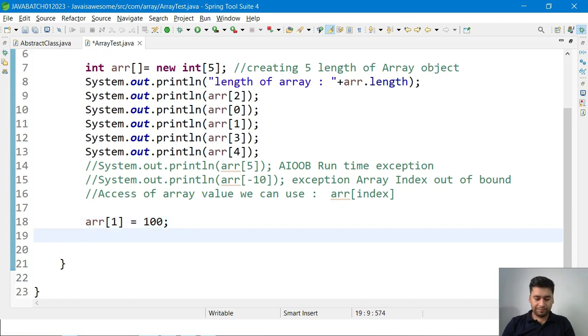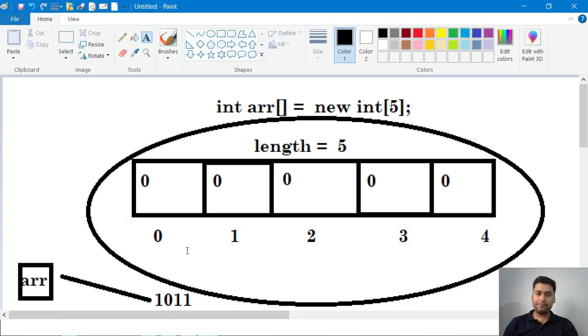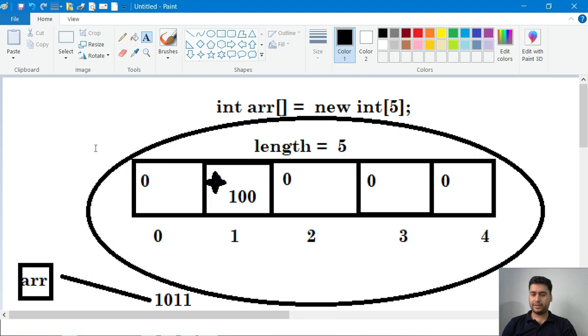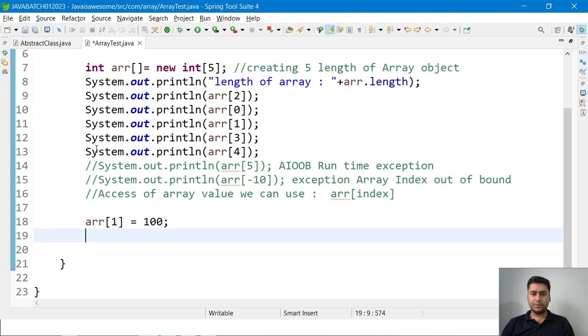It will go to the memory diagram, and here if you see, this is index number 1, so the default value will be removed, and in that position it will store the value 100. If you want to store at some other position, like array of 0, you can write that I want to store 600. Like that you can store it.